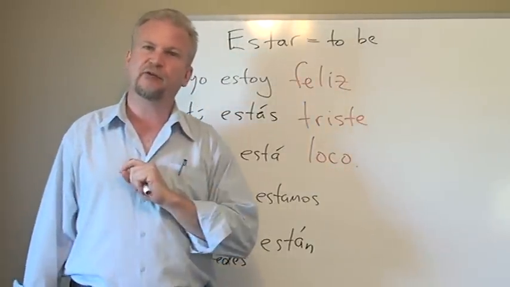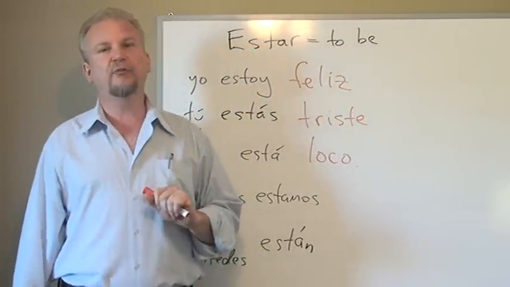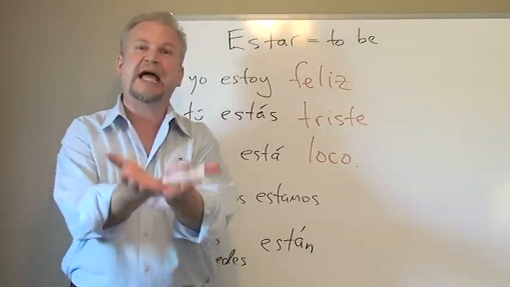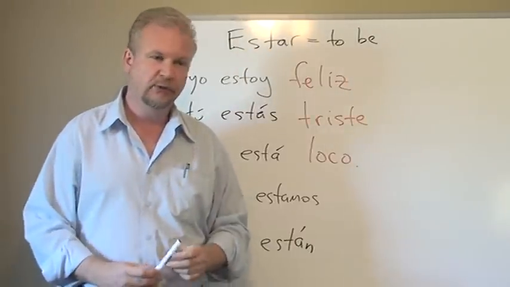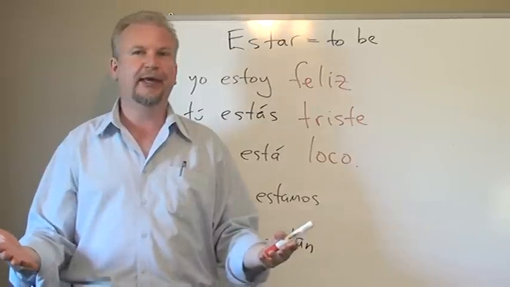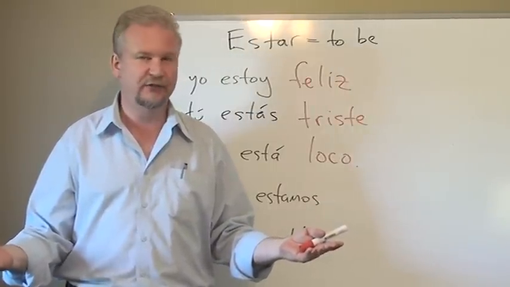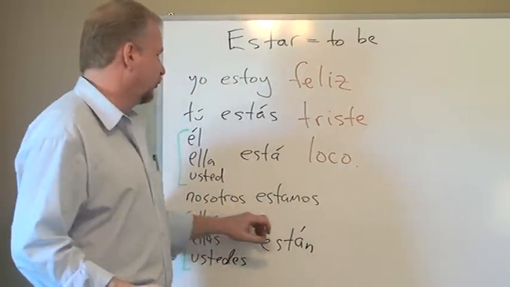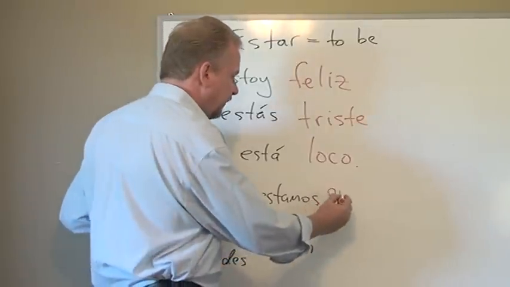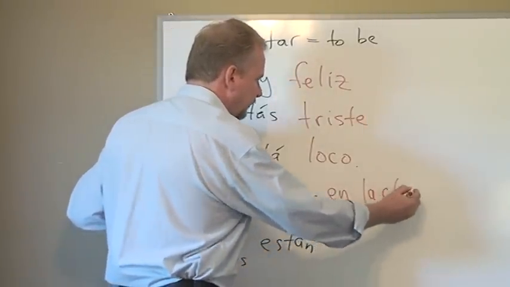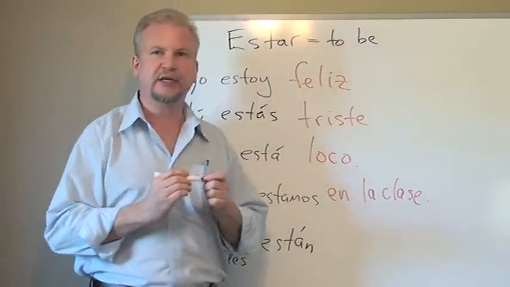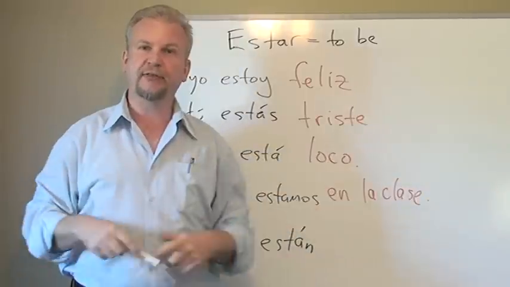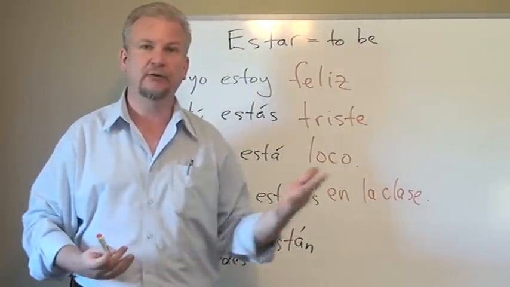Well, besides feelings and emotions, the other time we use the verb estar is when we're talking about location. ¿Dónde estás? Where are you? Right? You wouldn't say yo soy en mi casa. That doesn't make sense. You would say yo estoy en mi casa. Or we could say nosotros estamos en la clase. We are in the class. Somos estudiantes. You see, we are students.